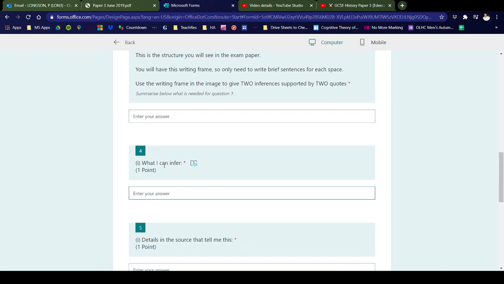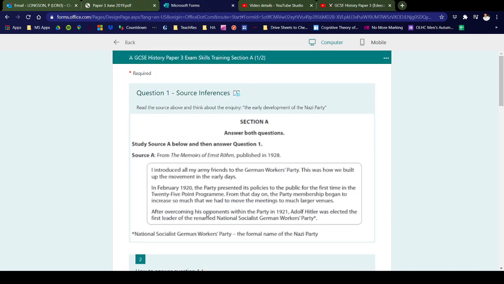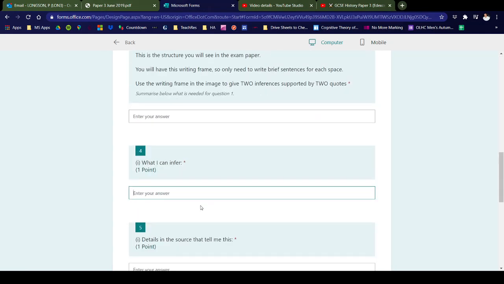And what we're going to do now is we're going to make an attempt to infer. So, what can I infer? Well, if we look at the quote again, what does it tell us? It tells us that the German Workers' Party was small until certain members of the army joined. So we can certainly infer that Röhm believed the party expanded because he brought in so many new members, suggesting he was important in the early development. So Röhm is basically taking some credit there, isn't he, and saying, I did that, that's me.